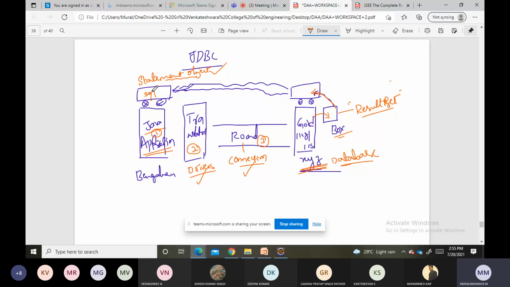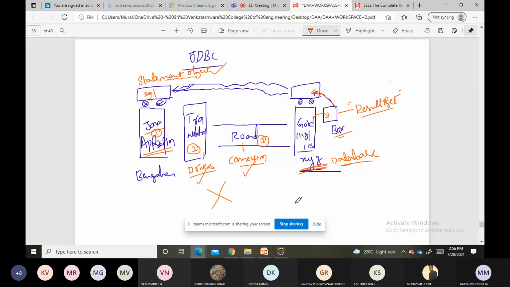Finally, terminate the connection with the database. Clear? These 5 steps you should remember: when I need to store data inside the DBMS or fetch data from the database, I should compulsorily follow them.